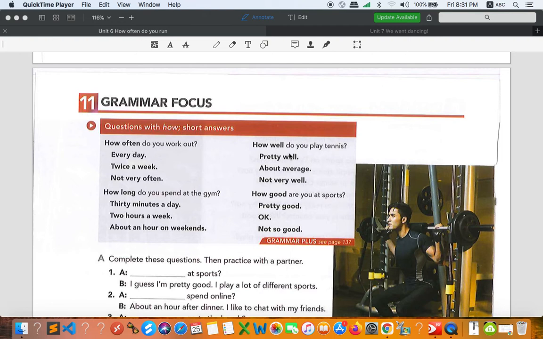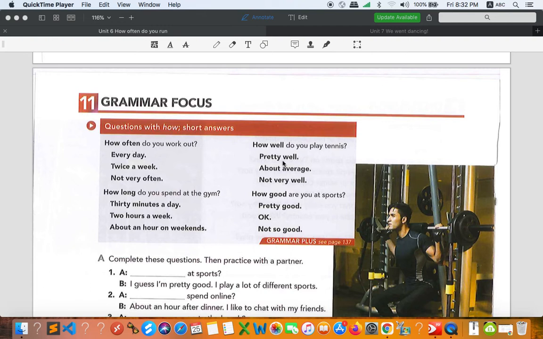All right, but whenever it is an adverb, you cannot use it with to be. Okay, you have to use different verbs. That's why the difference between these is about the way we make questions. So in order to make a question with how well, we have to have an auxiliary verb do or does to form a question. However, when it comes to good, we have to use to be right here. Because it is an adjective, then we have to use to be, a linking verb. All right, in this case.